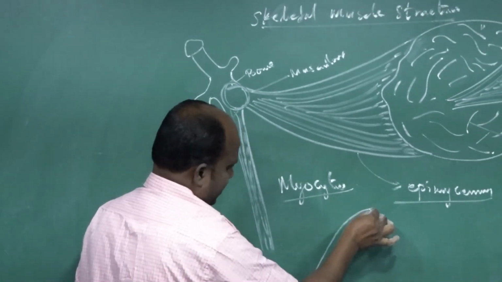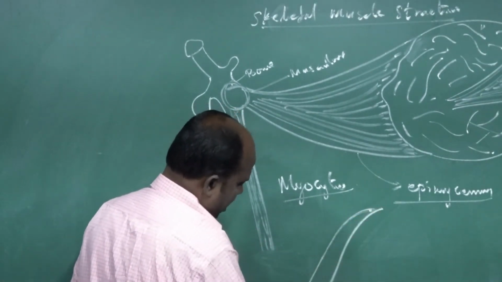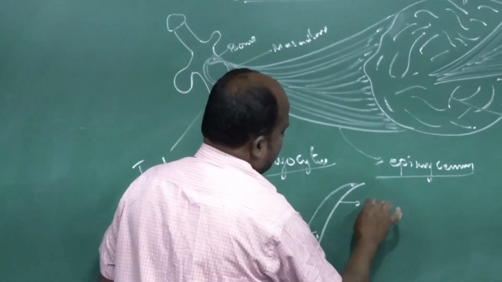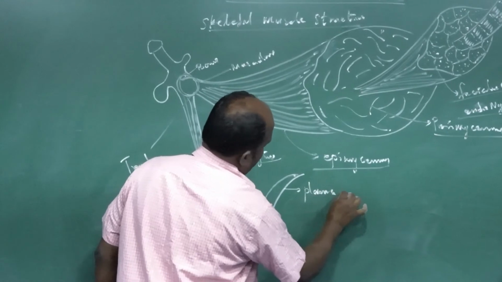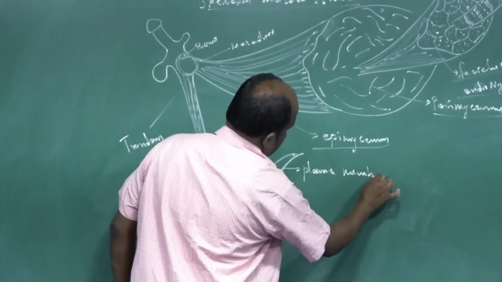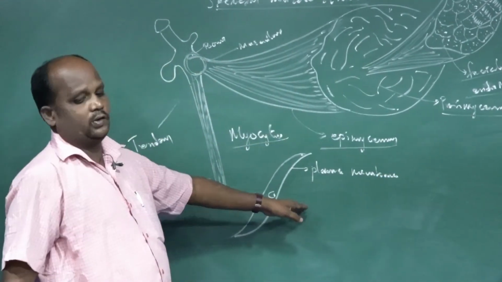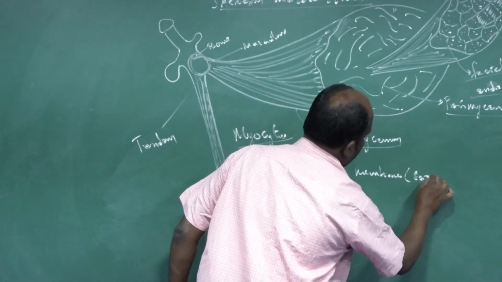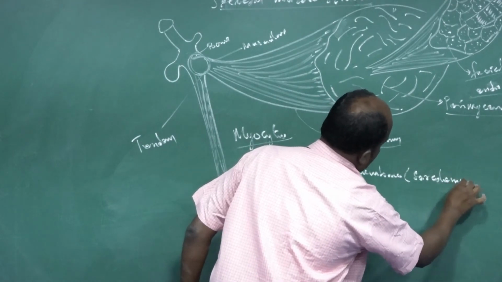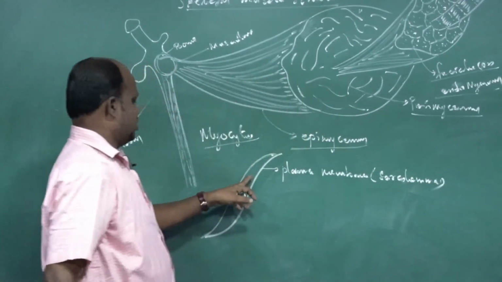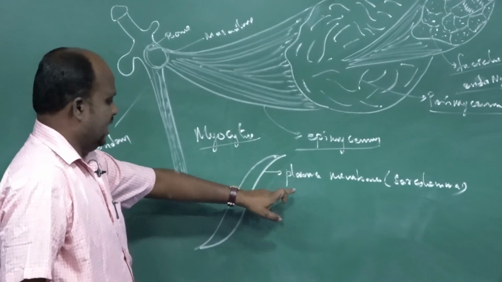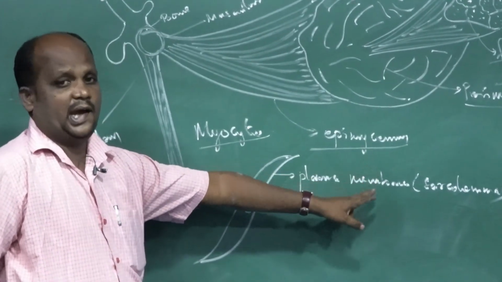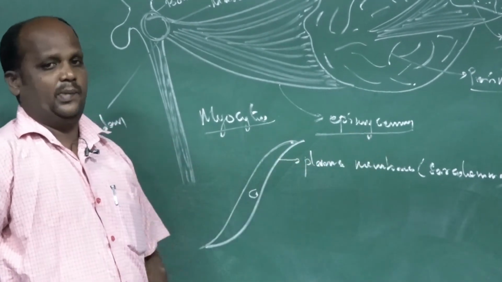That is a muscular cell. The outermost layer of the muscular cell is named the plasma membrane, which we otherwise call the sarcolemma.